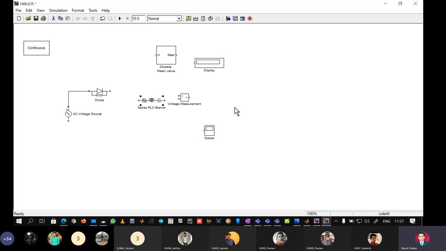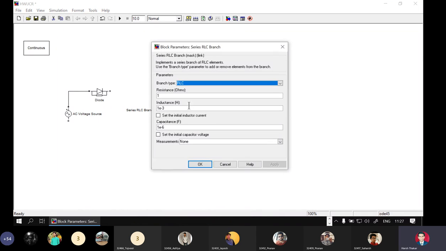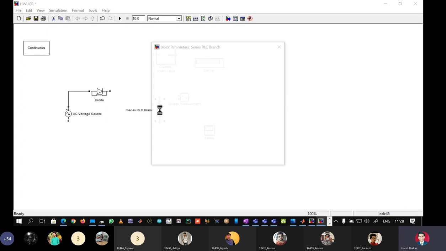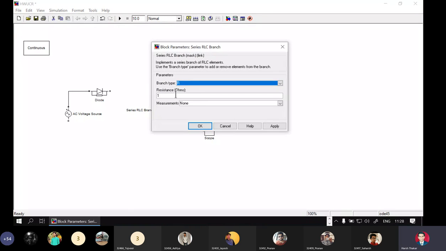We can select the RLC branch and say Control R. It will get rotated. We don't want an RLC. We will first use it for R, and let the resistance be 100 ohms.